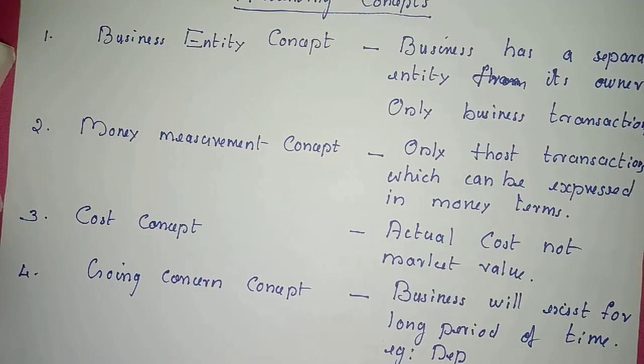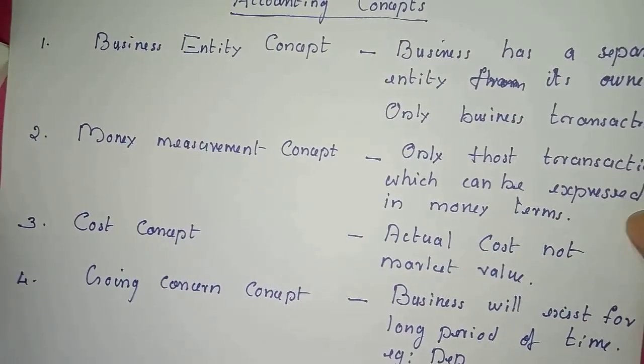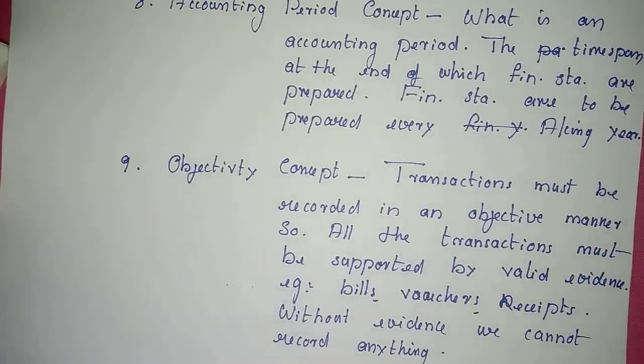For example, if we are paying rent for March, we can get its benefit only for March. But if we are spending huge expenses on advertisement or sales promotion, we can get its benefit in the coming years also. And we can treat both of these types of expenditure differently in the books of accounts. That is going concern concept.